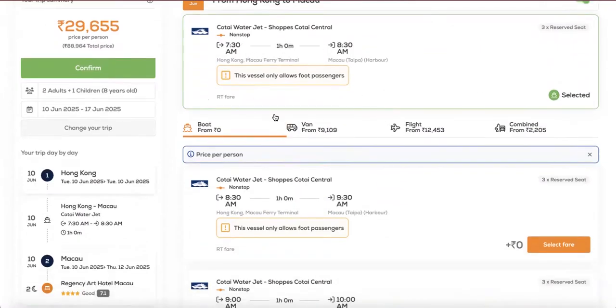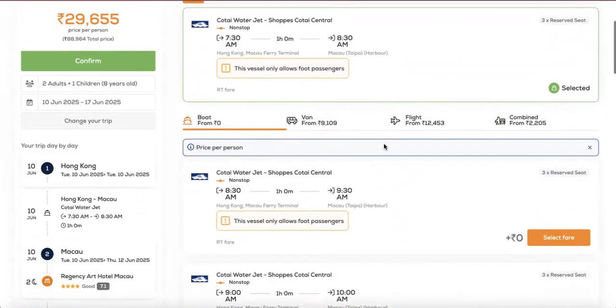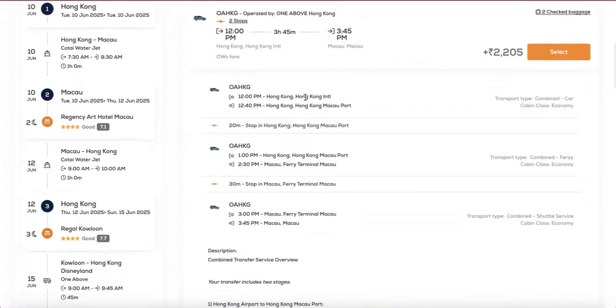While it auto-selects the cheapest available direct option, you can customize the itinerary further from here. So as we know, transportation from Hong Kong Airport to Macau requires a combined transfer to Hong Kong Island plus a ferry ticket. You simply need to click on Combined to view the combined options of the products. If you click on the 2 stops here, read the detailed inclusions of a car that picks you up from Hong Kong Airport to the Macau ferry port. Following that, the ferry ticket from Hong Kong Macau ferry port to the Macau ferry terminal.